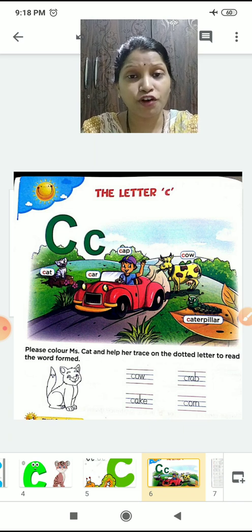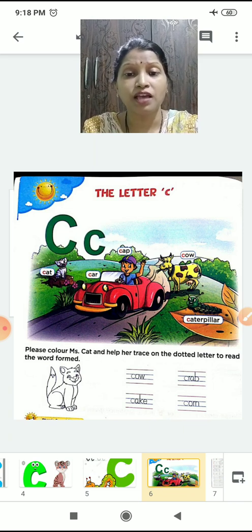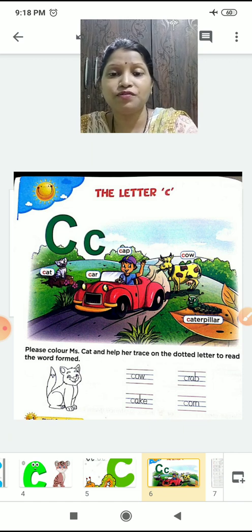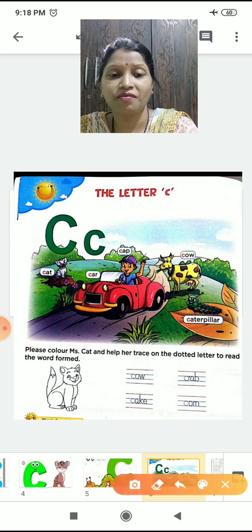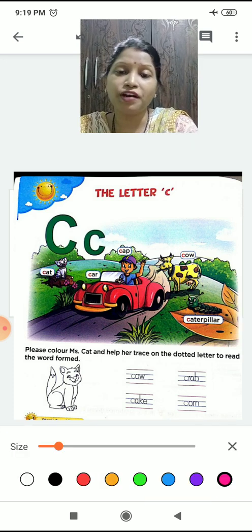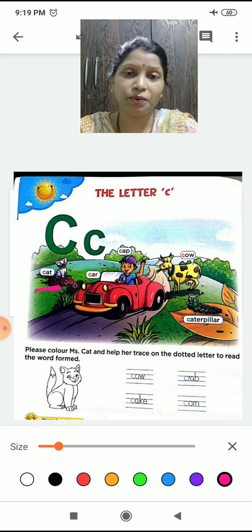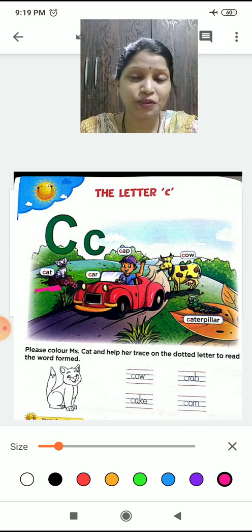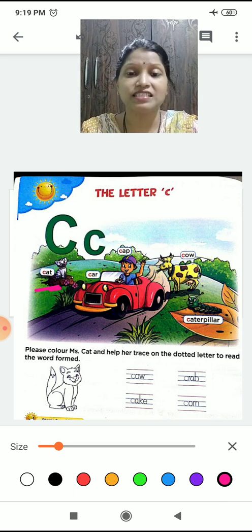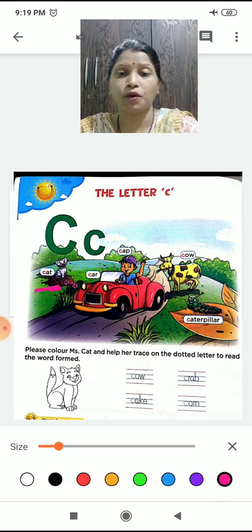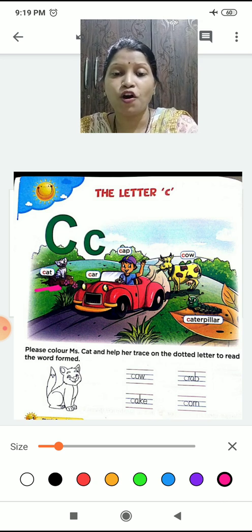Now look at this. This is a page of your workbook. Here we are going to meet some friends of C again. Look at the first friend of C. Yes, you have already met her. Who is she? Cat. C says cat. Read with me, children. C says cat.